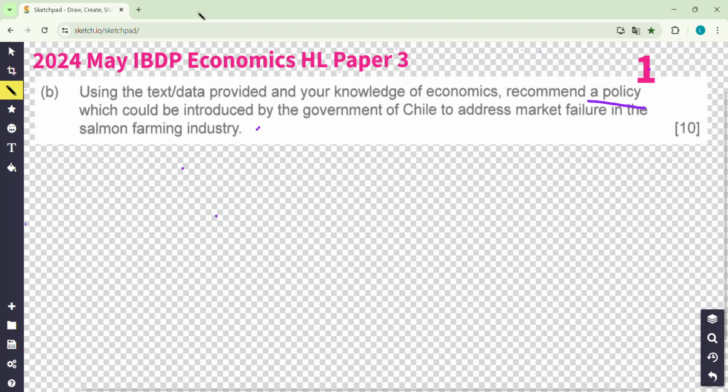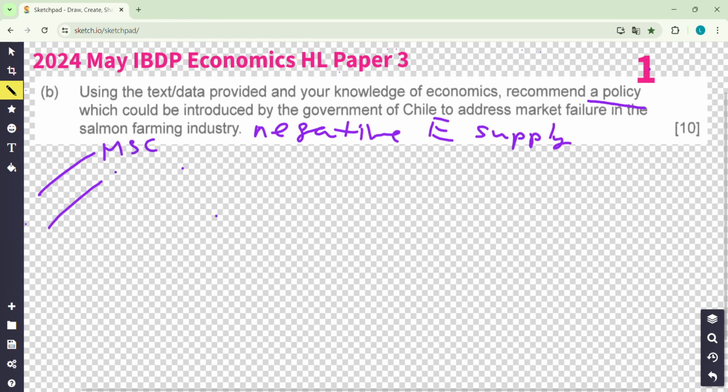Remember, the problem is a negative externality, right? Negative externality on the supply side. So you just write this line, then you can remember, the two curves do not overlap. You don't need to draw the graph here. Just the two curves, the MSC, marginal social cost, and the MPC, marginal private cost, do not overlap, so your task is to shift the MPC up, back to MSC, and then everything will be restored to the optimum, right?